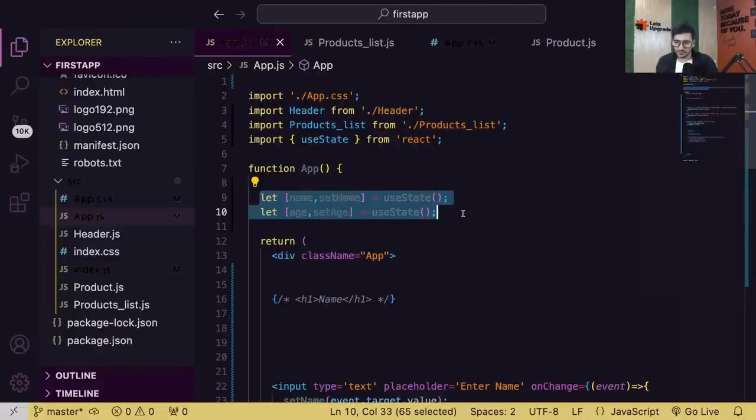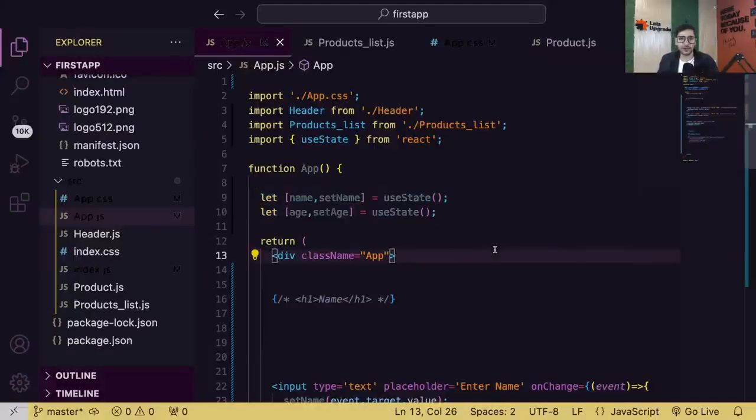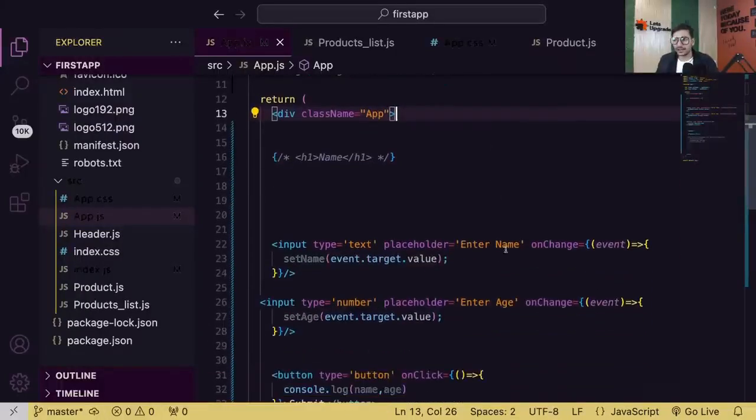Sir, is it possible to give a warning if the user types in caps? Yes, you can do that. That's some basic JS validation. First of all, you have to check if it is in caps, if it is matching uppercase. So you can write that condition here. Before doing set name, you can display an error message. Completely possible. Why not?